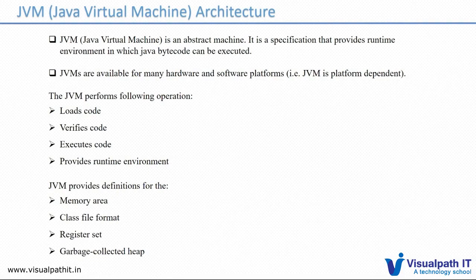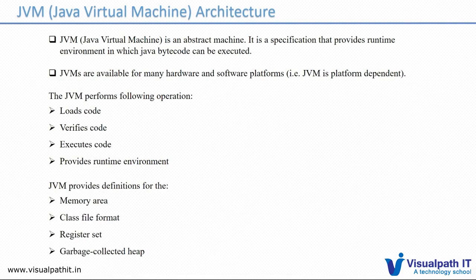So what the JVM actually does is it loads the .class file. It loads the code, and it verifies that bytecode, whether it has proper syntax and proper programming syntax, and whether it is following predefined structures or not. Once all the validations are done, it moves to the next phase, which is the execution phase. In the execution phase, it runs the code, and then it provides the runtime environment.